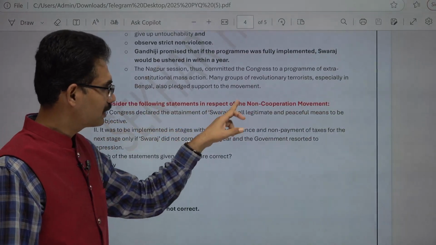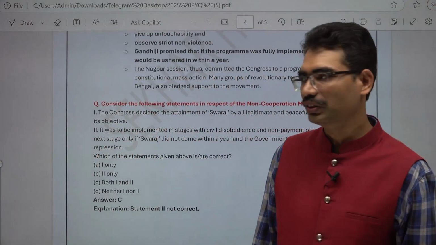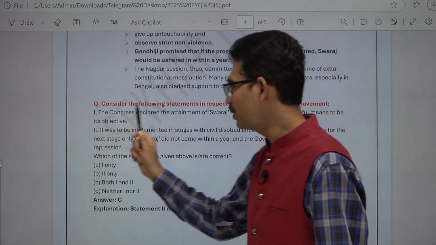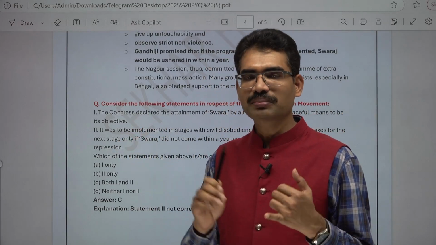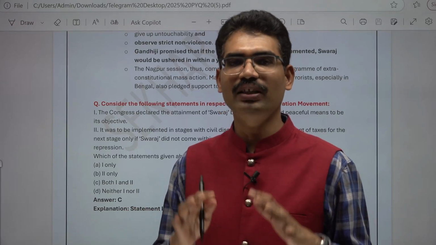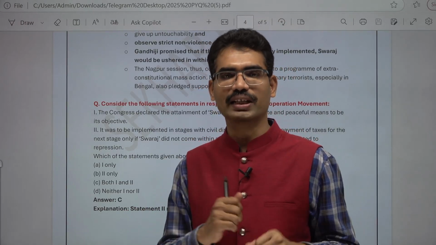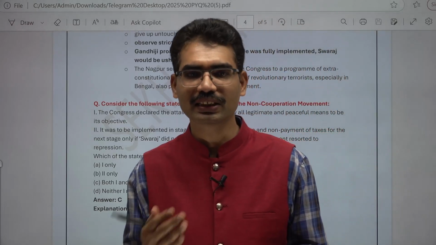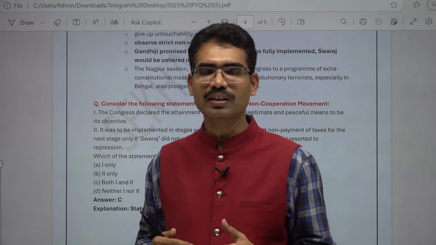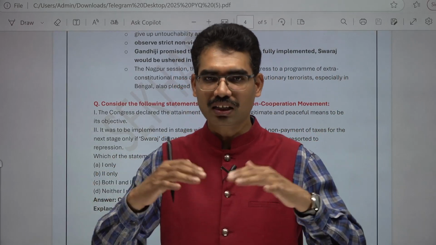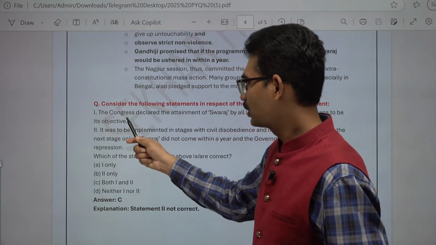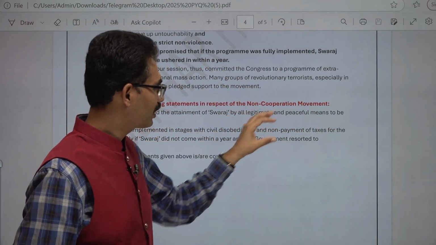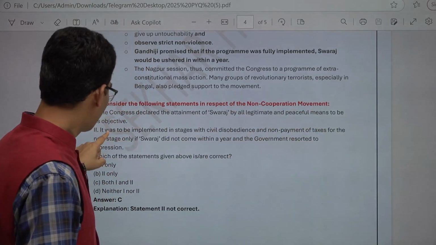Consider the following statements in respect of the non-cooperation movement. The Congress declared the attainment of Swaraj by all legitimate and peaceful means to be its objective. For the first time, the Indian National Congress declared Swaraj is our right and that we are going to attain it. In the first generation of Congress, they were afraid of talking about Swaraj because they felt British administration was good for India, as Indians were not yet ready to rule themselves. But now, by the 1920s, situations have changed. They are saying our aim now is Swaraj.